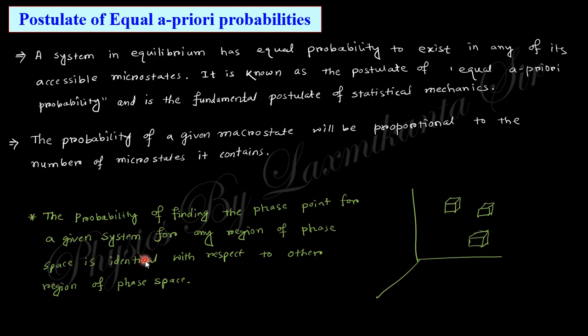That's the postulate. And the probability of finding the phase point of a given system in any region of phase space is identical with respect to any other region of phase space. That means any point within the phase space is identical to every other point. That's the postulate.